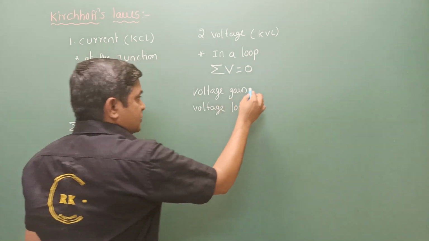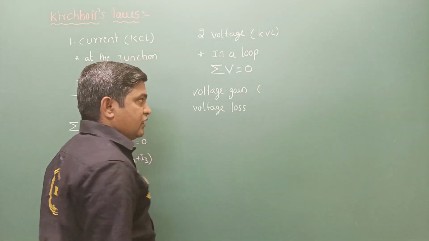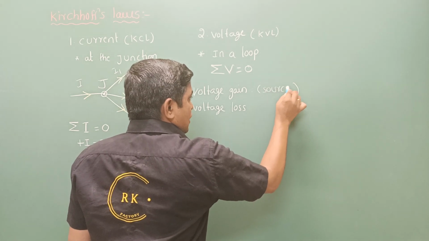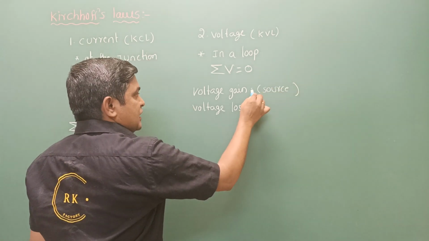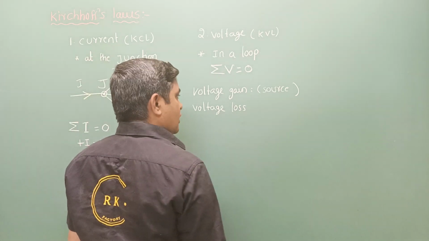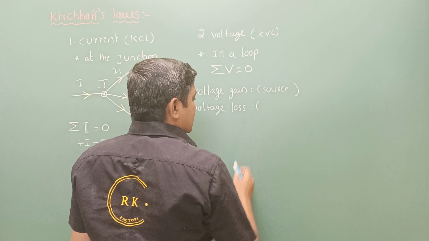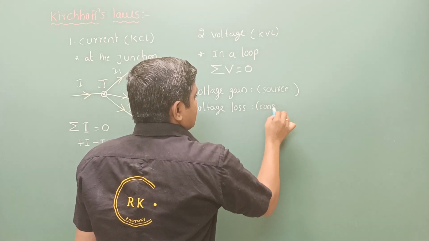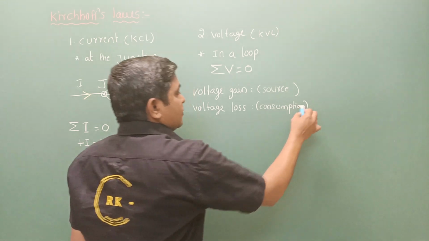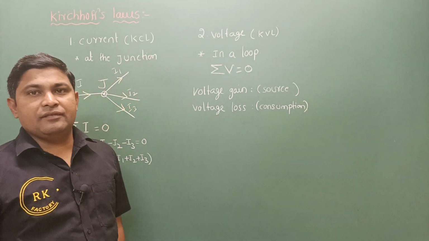Wherever a voltage or potential difference acts as a source, we give one sign convention, and wherever voltage loss or potential difference consumption happens, we give another sign convention.